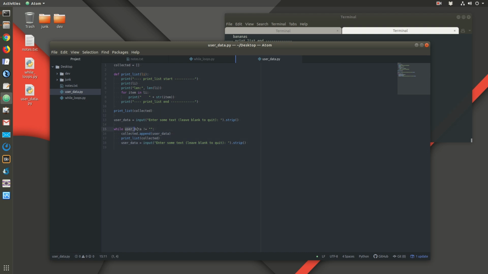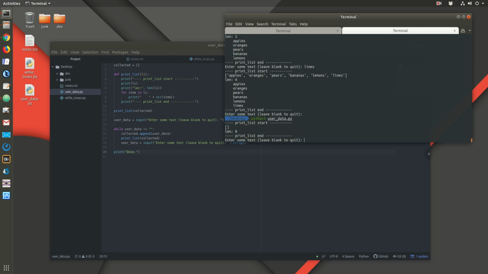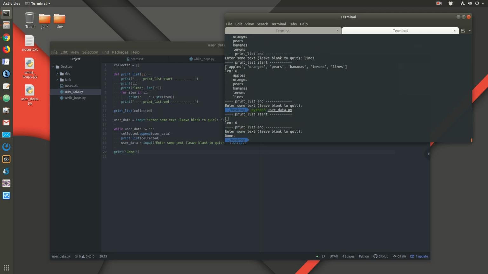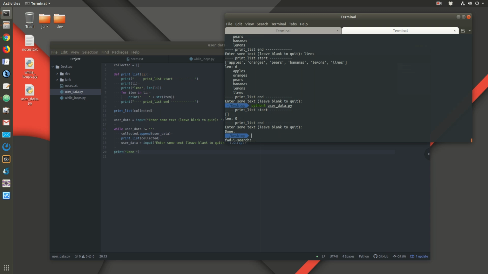If the Boolean expression evaluates to true, then the code block executes, and then it checks the Boolean expression again. It will keep running that code block until the Boolean expression evaluates to false, at which point you move out of the loop and you are done. Alright, so that is enough for while loops.